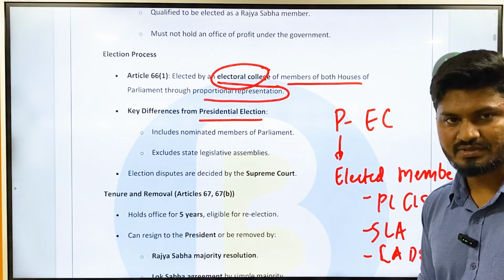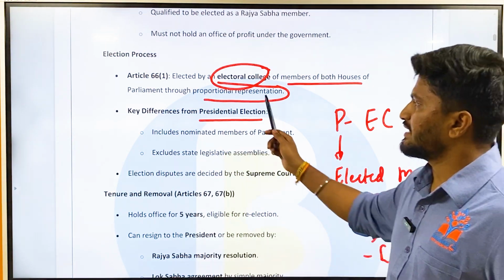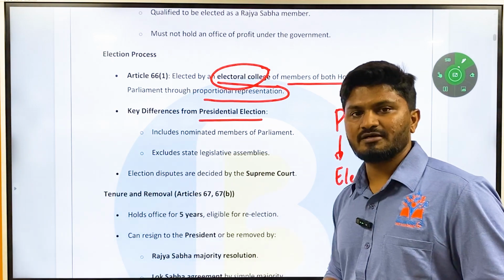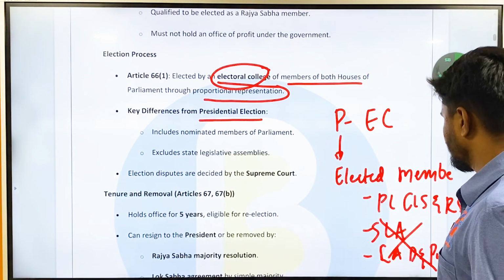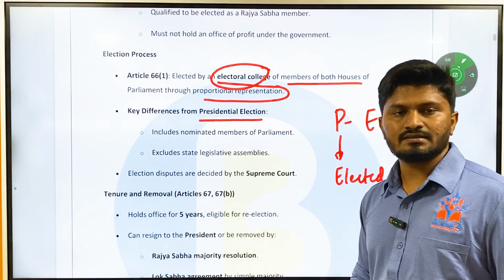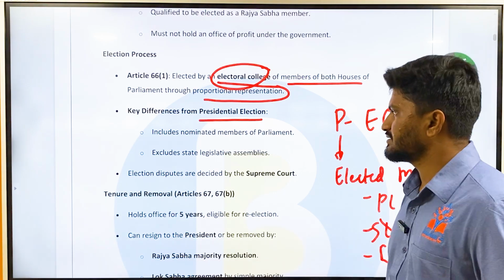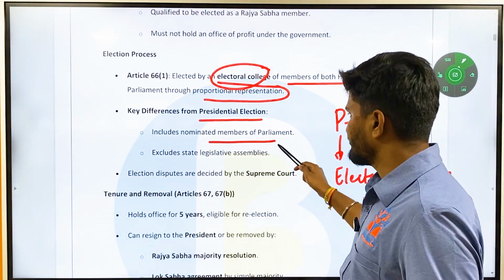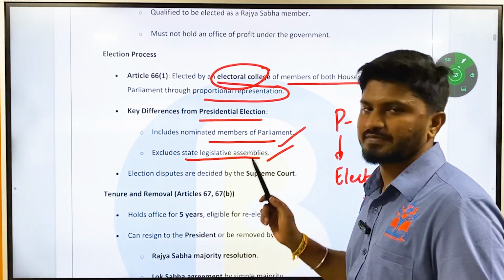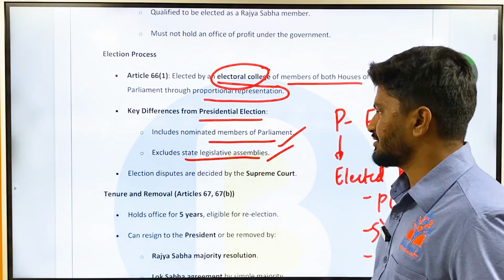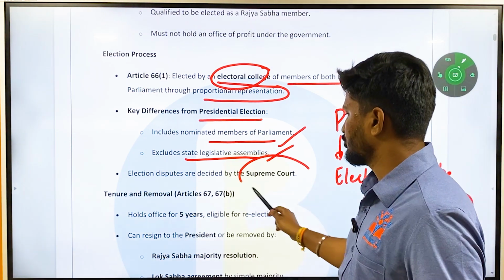Only the elected members participate in the election of president, whereas here both elected and nominated members of only parliament participate. There is no state legislative assembly or state legislative council here, and no Puducherry or Delhi. That is the difference. Meaning, it includes nominated members of parliament, which is excluded in the president's election, and excludes state legislative assemblies, which are present in the presidential election. And the election disputes of both president and vice president are decided by the Supreme Court.